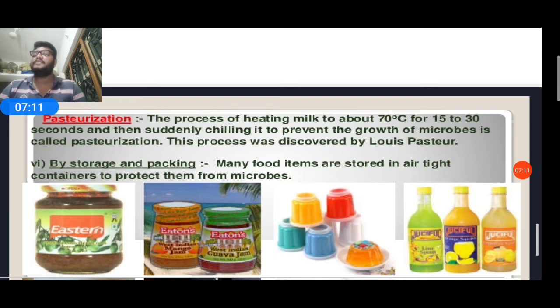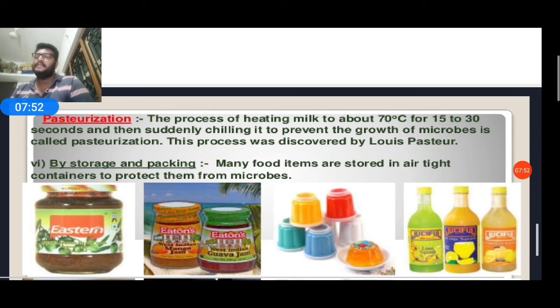Why do we do this? To prevent the growth of microorganisms. This process was discovered by the great scientist Louis Pasteur, who is also called the father of microbiology.